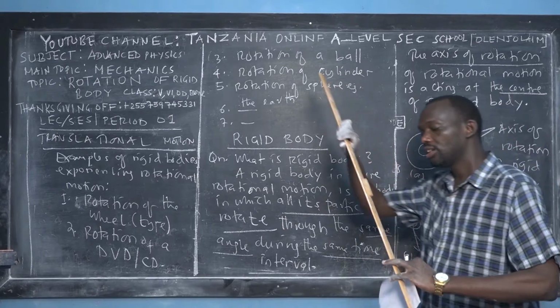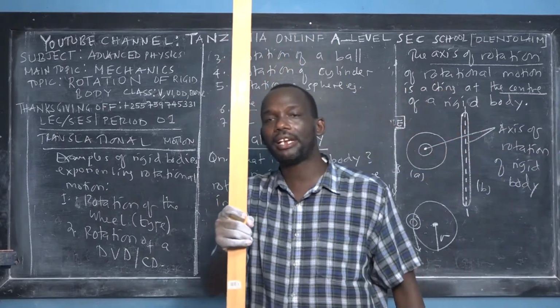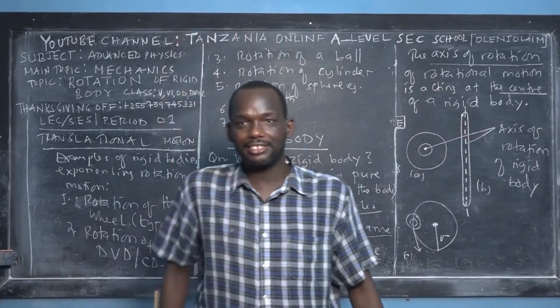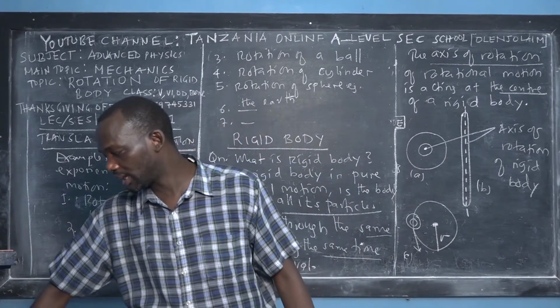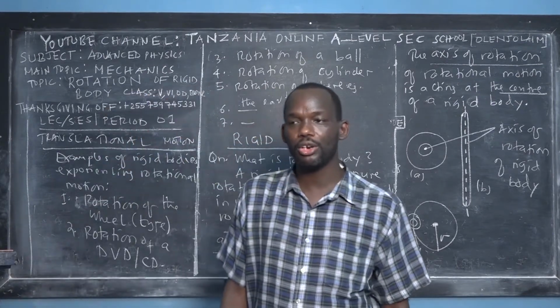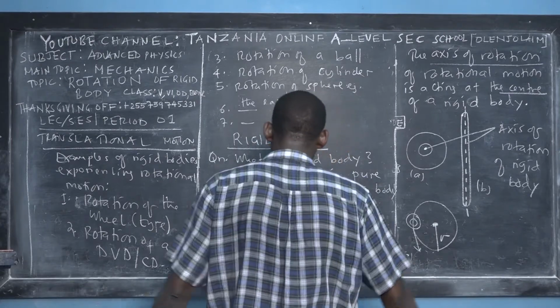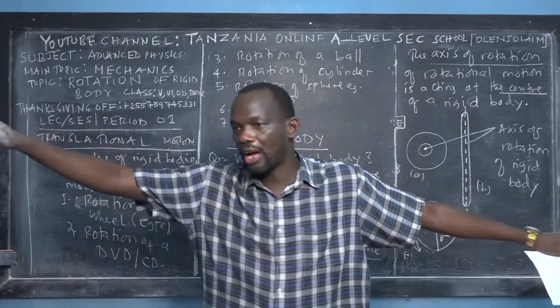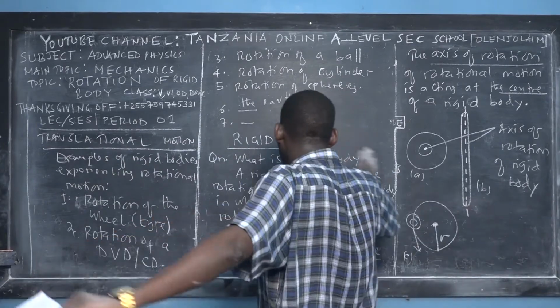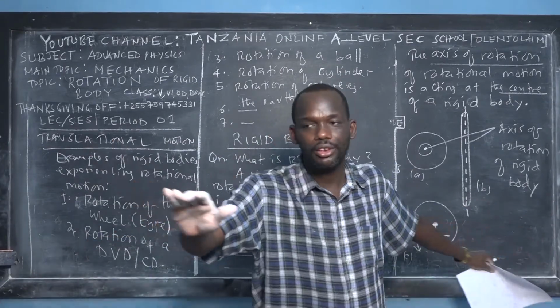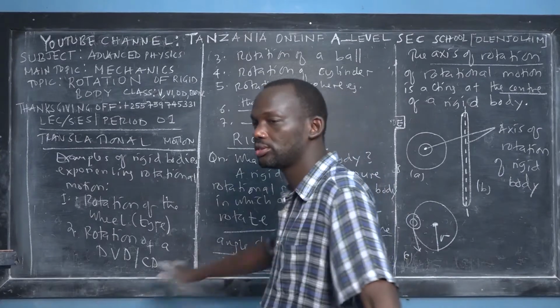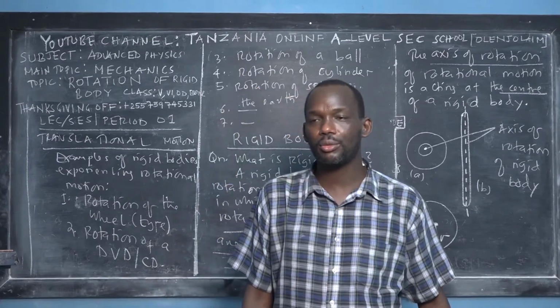This ruler contains many particles, right? If I rotate about my own axis of rotation, all the particles go through the same angle at the same time intervals, and that's why it's called a rigid body.